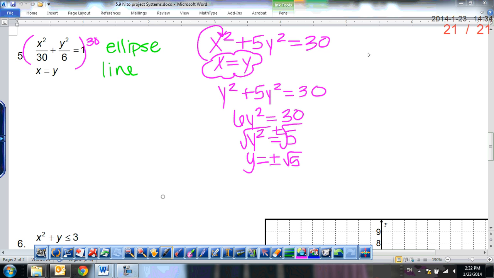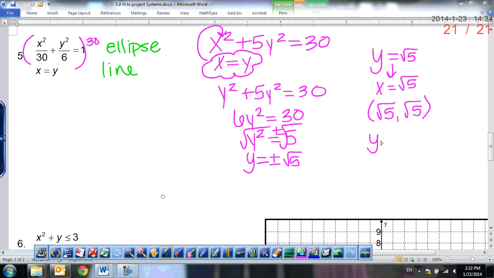All right. So if y is equal to the positive square root of 5, what must x be? Oh, no. X is equal to y. So x has to also be root 5. So what ordered pair does that give us? Root 5 comma root 5. The positive x value has to go with the positive y value because x has to be exactly equal to y.